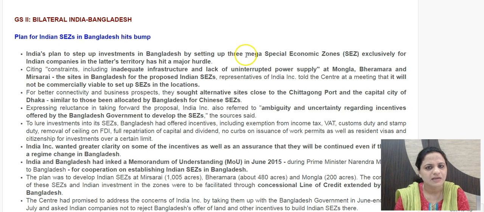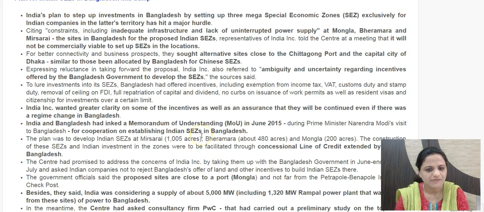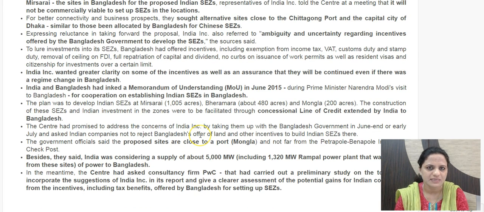Companies are saying these three places have inadequate infrastructure and lack uninterrupted power supply. So they are demanding that they be given sites closer to Chittagong port or the capital city Dhaka, similar to those sites which have been allocated for Chinese SEZs. This is the demand made by the Indian private sector to the government. These SEZs will be given concessions. Various concessions have been provided by the Bangladesh government. There are further clarifications required on these concessions by the Indian private sector. But the government is saying that the private sector should not be very apprehensive about this. The government is also making initiatives.